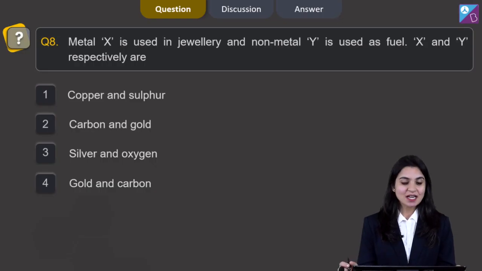Question number 8. Metal X is used in jewelry and non-metal Y is used as fuel. X and Y respectively are. It's a very easy question. Just by looking at the options, you can easily see that gold is the metal which is used in jewelry and carbon is the non-metal which is used as a fuel. So, gold and carbon will be X and Y and option 4 will be our correct answer.